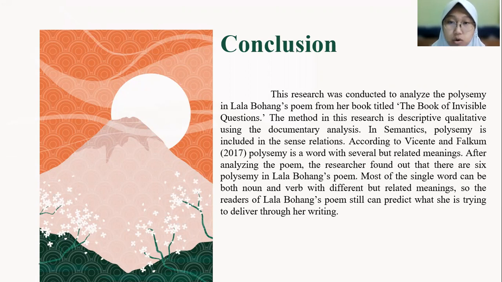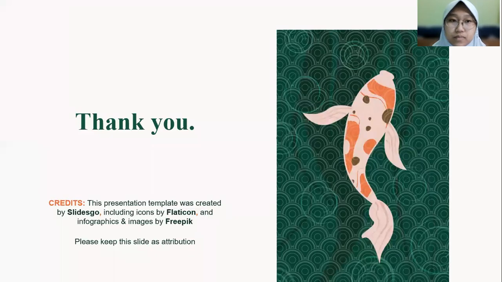After analyzing the poem, the researcher found out that there are 6 polysemy in Lala Bohang's poem. Most of the single words can be both noun and verb with different but related meanings. So the readers of Lala Bohang's poem still can predict what she is trying to deliver through her writing.